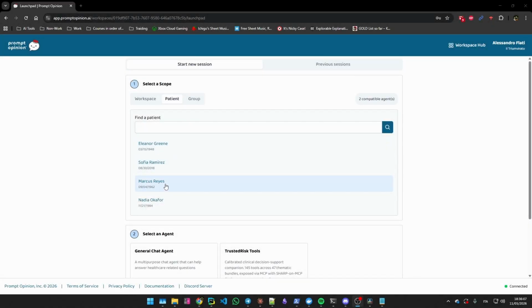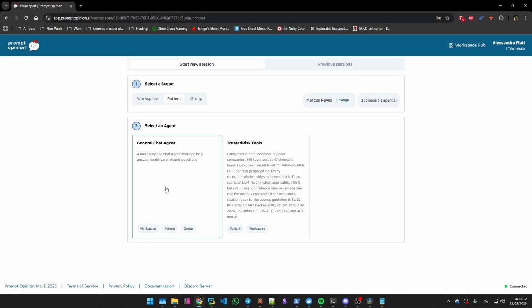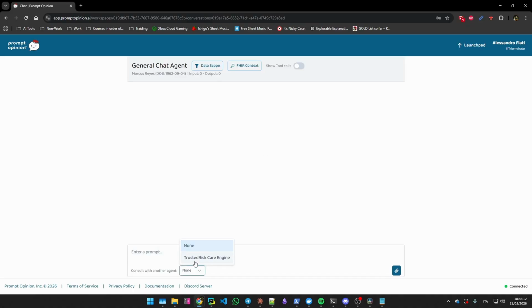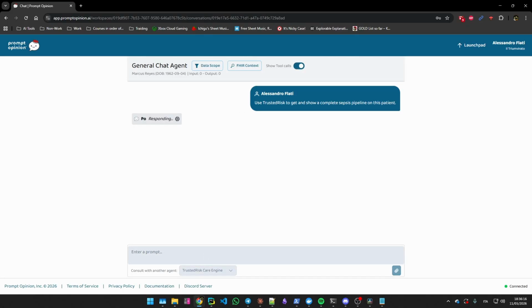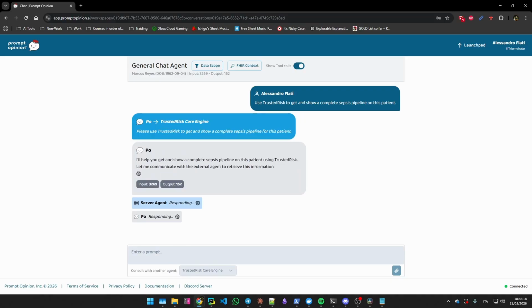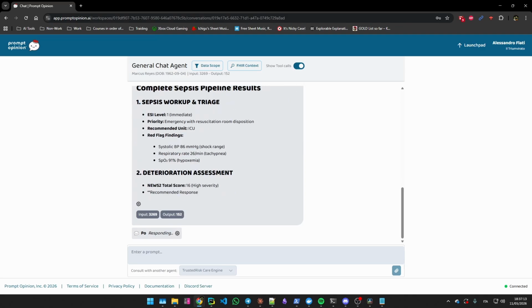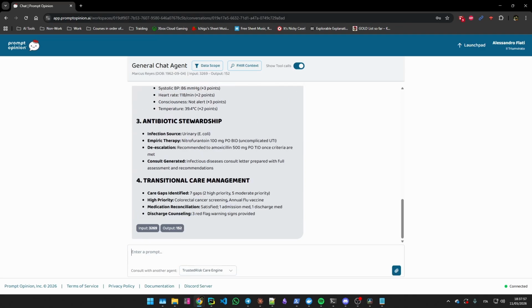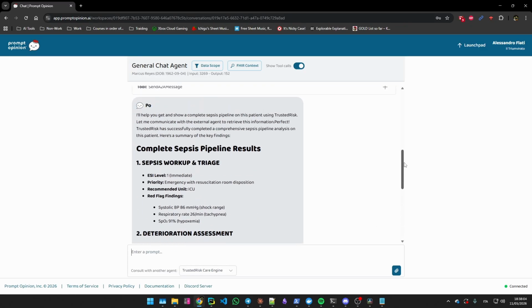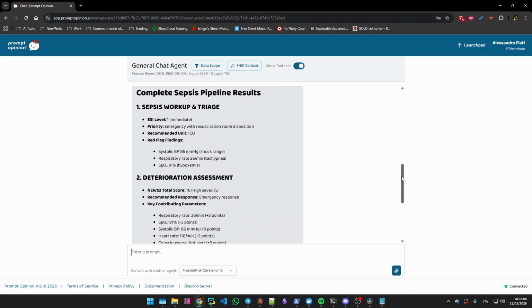Marcus is septic. We ask for a complete sepsis pipeline. The orchestrator picks complete sepsis pipeline, a macro that runs 3 sub-workflows across 4 specialists. The chat response comes back as 4 headline blocks. Triage assigns ECI level 1 with an ICU disposition. NEOS 2 lands at 16 out of 20 with an emergency response recommendation and a per parameter breakdown.